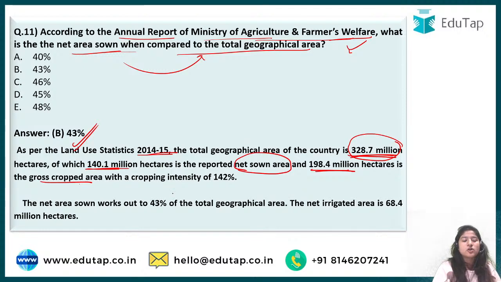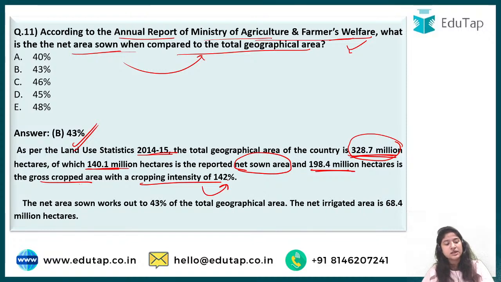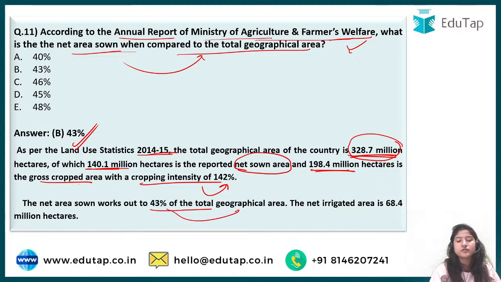Okay, and cropping intensity is 142%. These small terms are very important, especially from the IBPS AFO point of view also. So do not skip this. These are important for all the agriculture examinations you are appearing for, and you comment down below and tell me what is cropping intensity. All right, next, the net sown area works out to 43% of total geographical area.